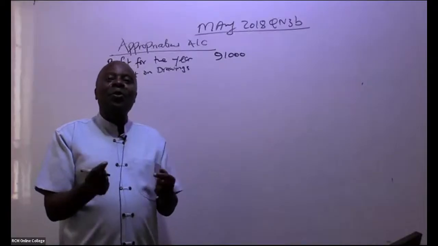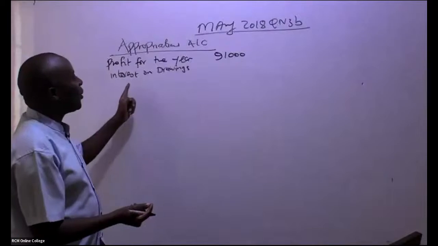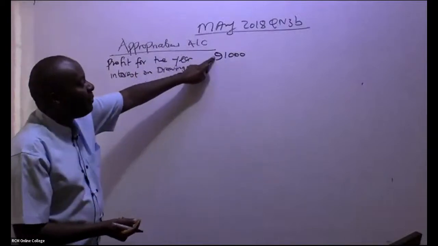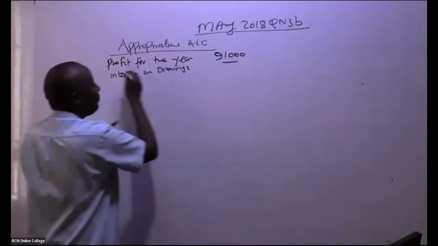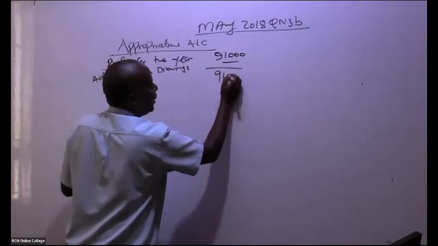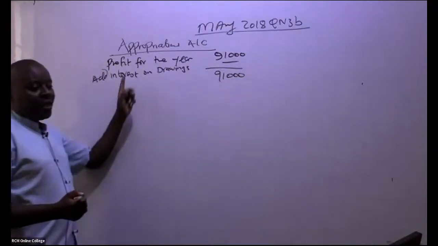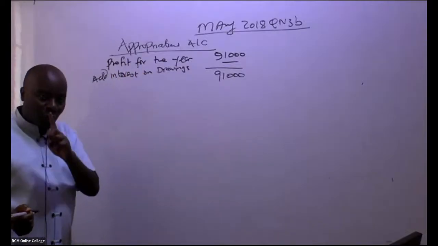But remember that soft loan is basically fake. So if there is any interest that has been charged on this amount, you shall always add this interest back. In this question, ladies and gentlemen, we don't have any interest on drawings.